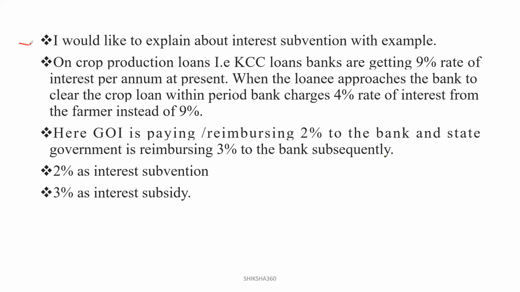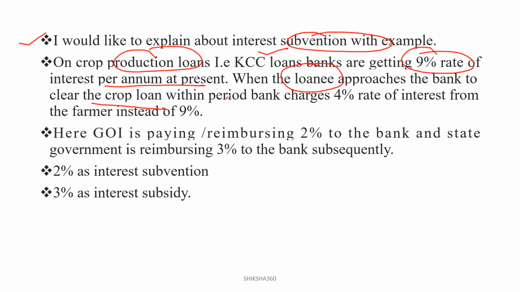Here is an example of interest subvention. On a crop production loan, like KCC loans, banks are getting 9% rate of interest per annum at present. When the person who takes a KCC loan approaches the bank to clear the crop loan within the specific period, the bank will charge less interest. The bank charges 4% rate of interest from the farmer instead of 9%. Clear? The actual rate is 9%, but the bank only charges 4%.